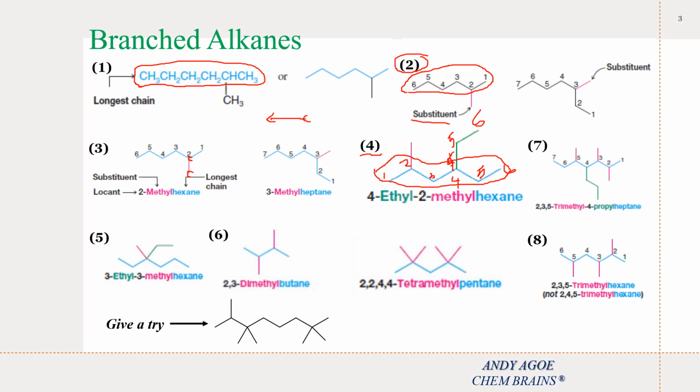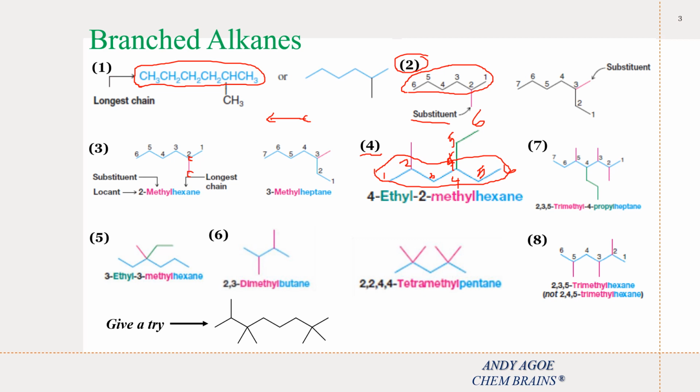So one student can decide, okay, let's go this way, in this direction gives me 6. In this direction gives me 6. So now here comes another rule. When 2 or more substituents are present, give each substituent a number corresponding to its location on the longest chain. And we have also learned that in numbering, we should number it in a way that the substituent receives the lowest possible count. The lowest possible count is the preferred way of numbering the parent chain.